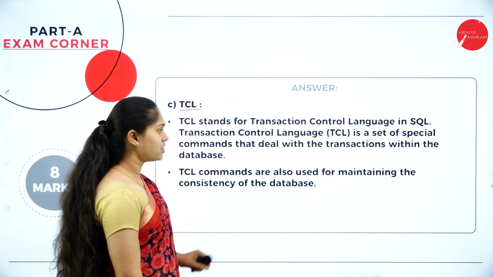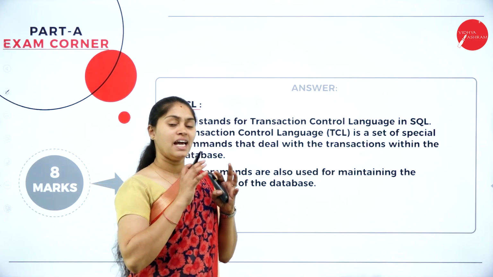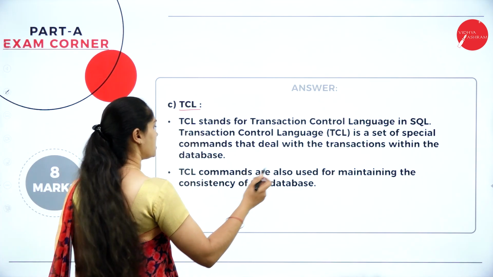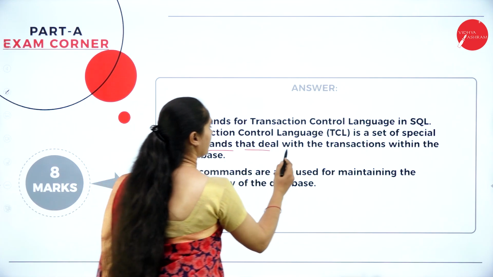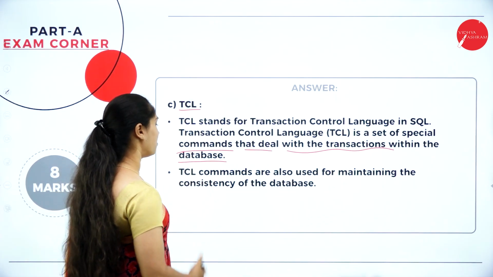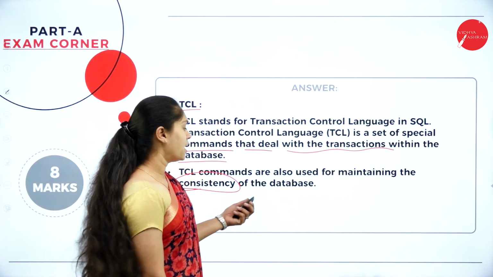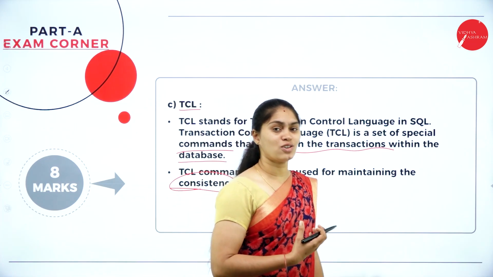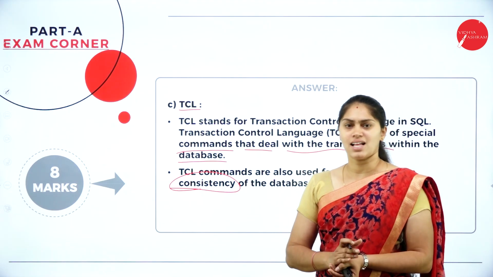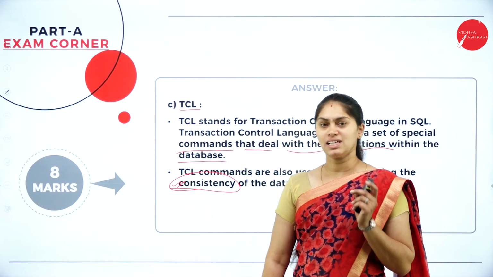In order to control the transactions or set of special operations which are taking place in the DBMS, we have this Transaction Control Language. It's a special set of commands that deals with the transactions within the database. This is one of the main advantages, and it will also maintain the consistency of the database. Whenever we have control over the transactions, like whether we are updating or creating, all these are transactions. So when we have control over all those things, you can expect more consistency.